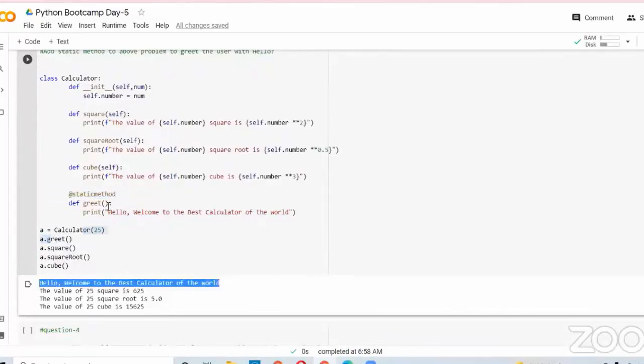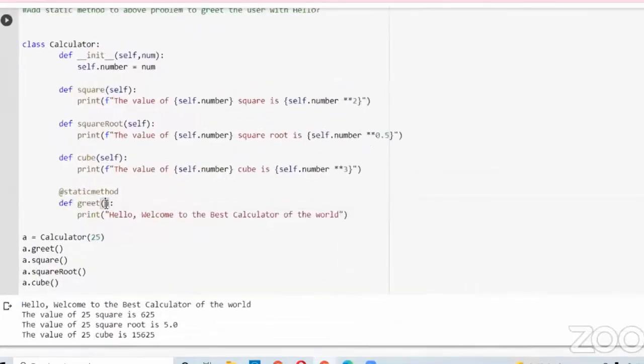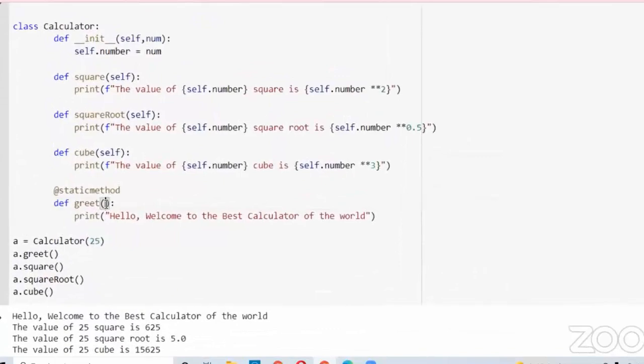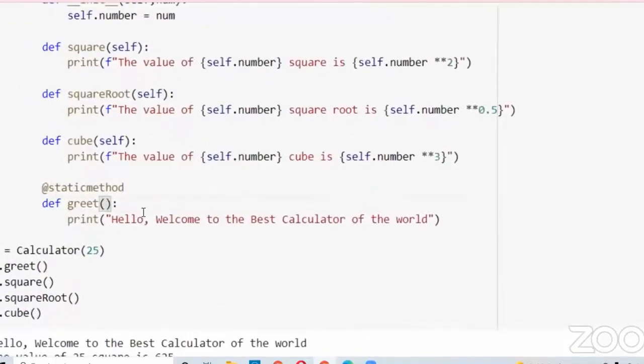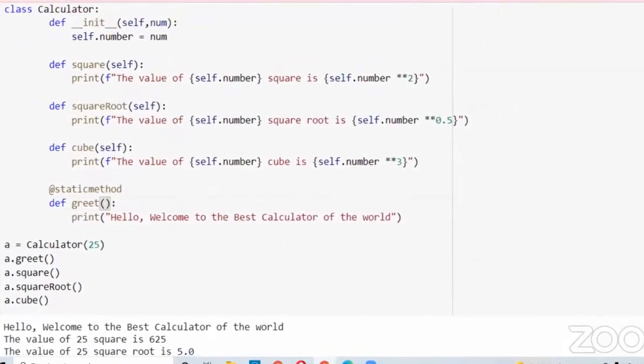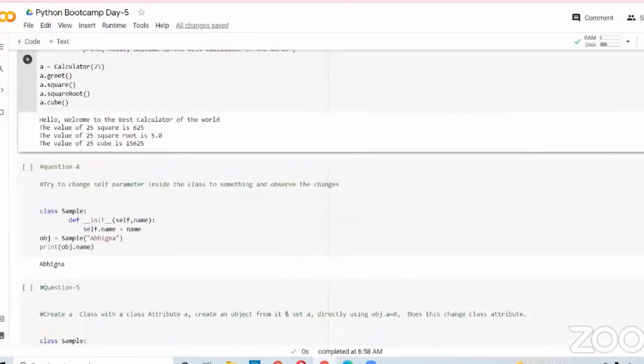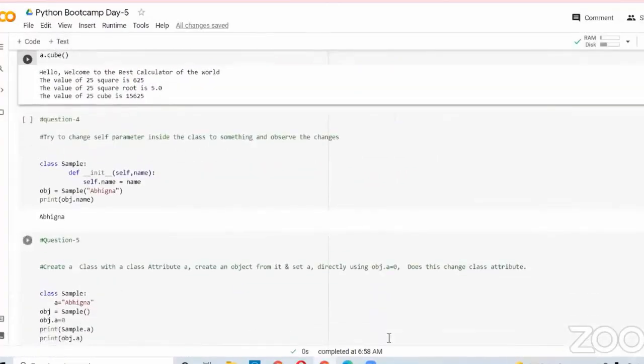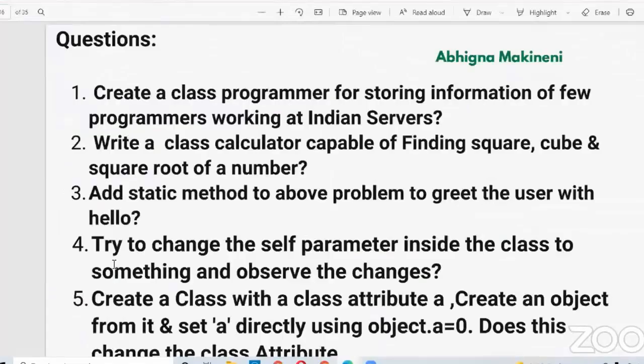Here I didn't pass any self parameter. So without passing the self parameter, I define that method as a static method. We already discussed the importance of the static method. And our fourth question is, try to change the self parameter inside the class to something else and observe the changes. I have already explained this.